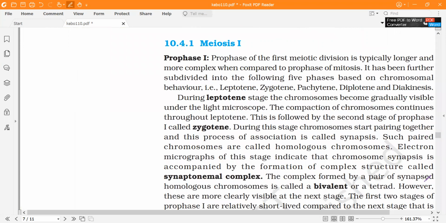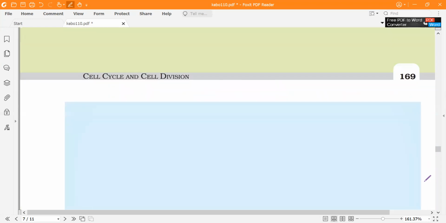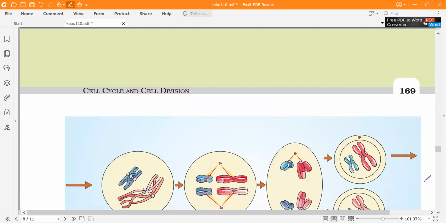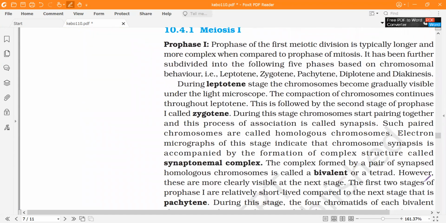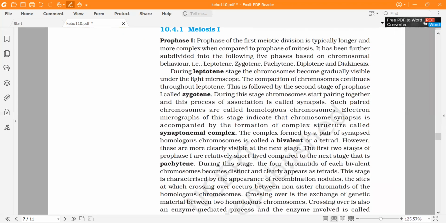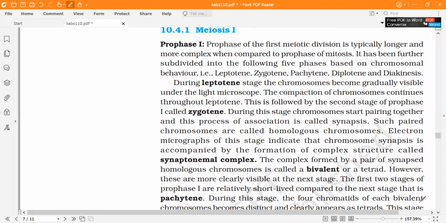Okay, so see, I'll explain what happens in prophase 1. Prophase 1 is the first phase of meiosis 1, and it has 5 different stages. First let me explain with 2 different chromosomes. In prophase 1, in leptotene, you can see the chromosomes will gradually become visible. Okay, I'm showing you with 2 different chromosomes.